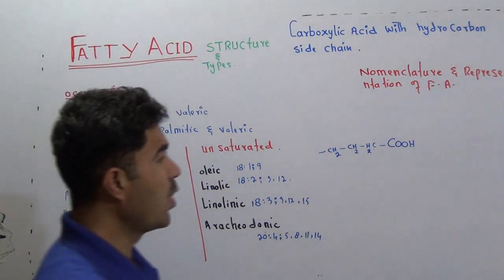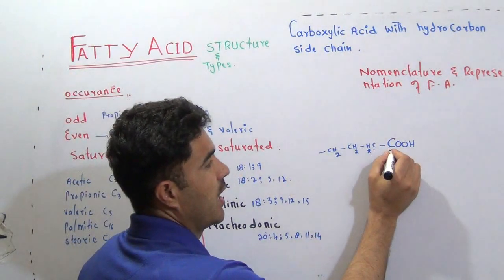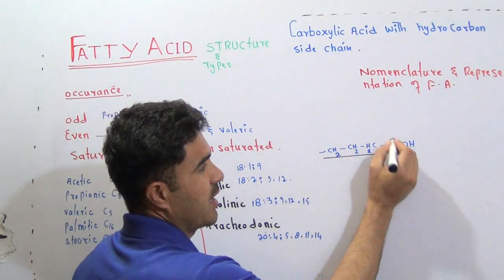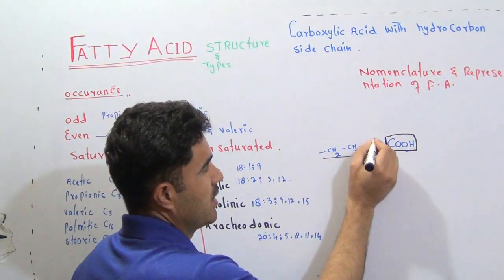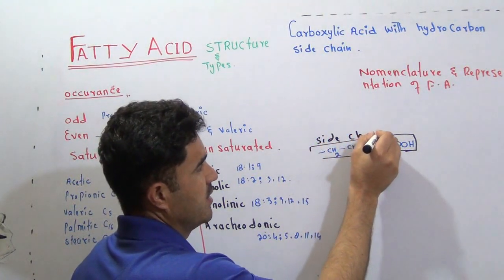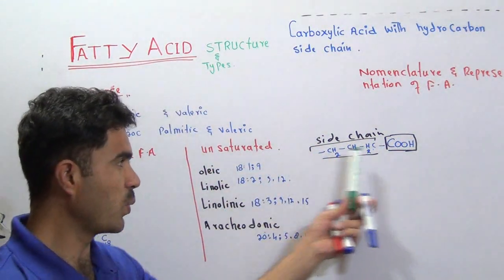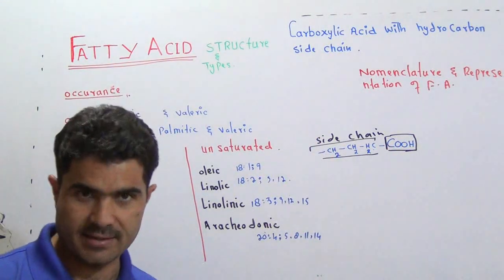So all those are compounds which contain a side chain. Beside this carboxyl group, whatever hydrocarbon comes here, these are all called a side chain. So a compound having a carboxyl group with a side chain of hydrocarbon is called a fatty acid.